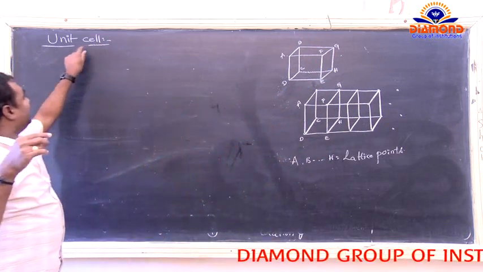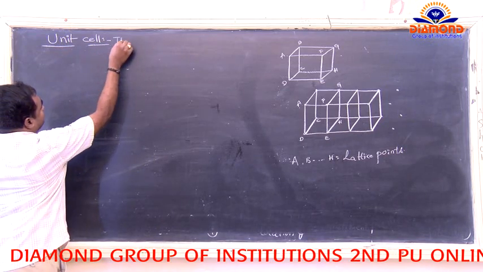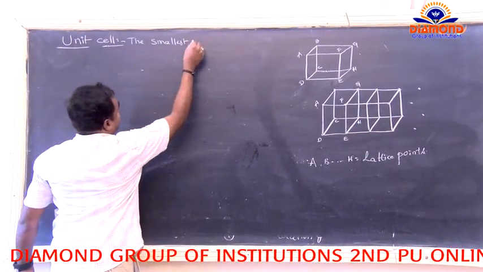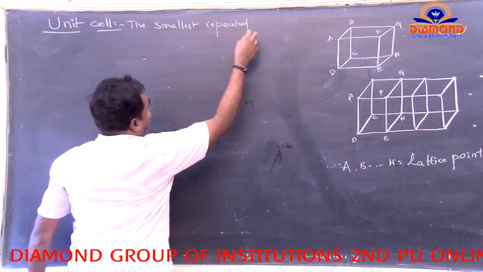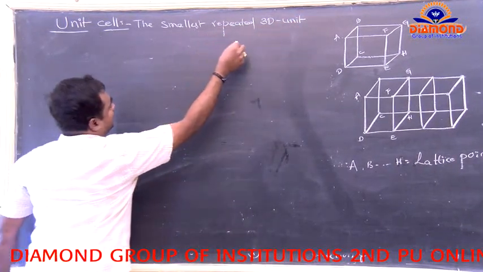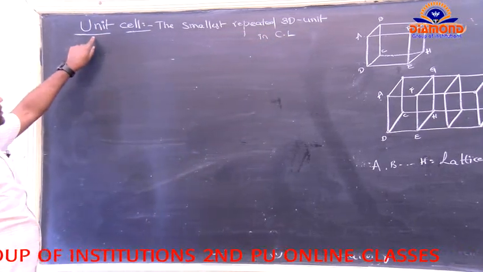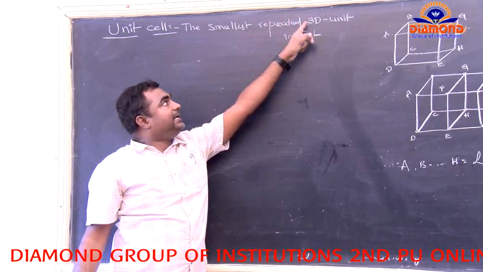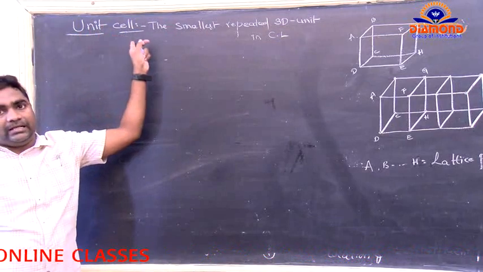Now, what is the definition of the unit cell? The definition of the unit cell: the smallest repeated three-dimensional unit in the crystal lattice. So, what is the definition of the unit cell? The smallest repeated three-dimensional unit in the crystal lattice is known as the unit cell.